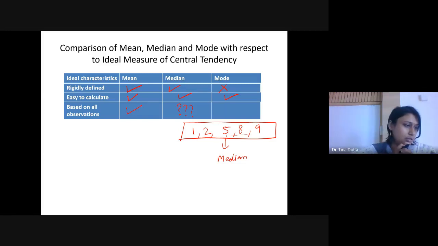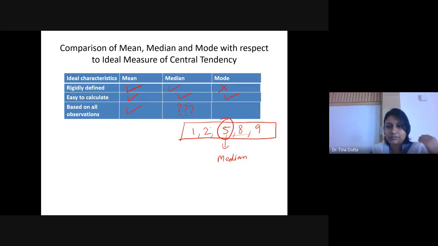Okay, Meg says that it is based on the number of terms and not the actual values. Yes, you are correct. When I'm arranging the values in ascending order, I need to pick the middlemost value, middlemost term, right? So here the middlemost term is the third term. Third term is 5. So if I replace some of the values and if I arrange them in ascending order, I will again pick the third term in this case, right?